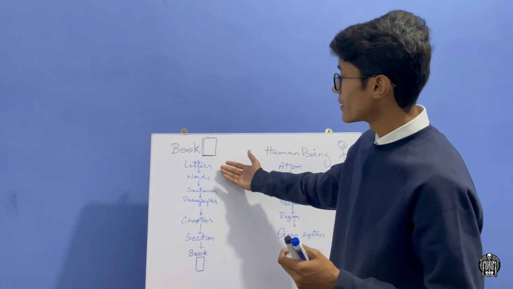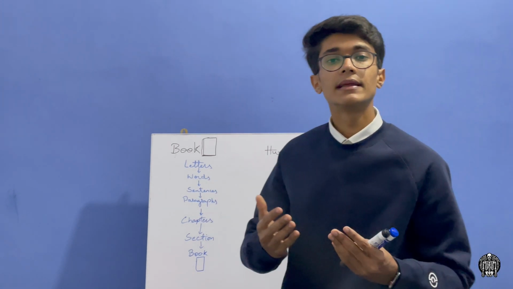The smallest particle in the book is the letter. When letters in a book combine, they form words. When words combine, they form sentences. When sentences combine, they form paragraphs. When paragraphs combine, they form a whole chapter. When chapters combine, they form sections, and when sections combine, they form a whole book.